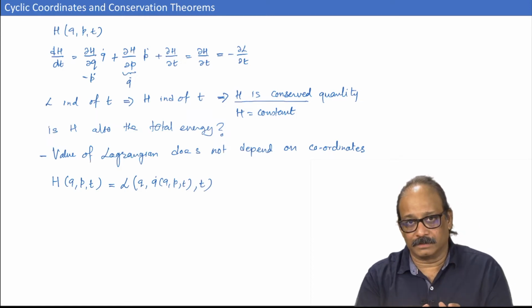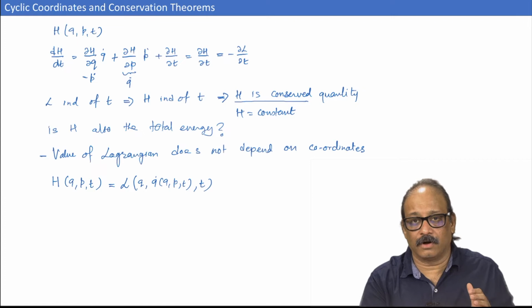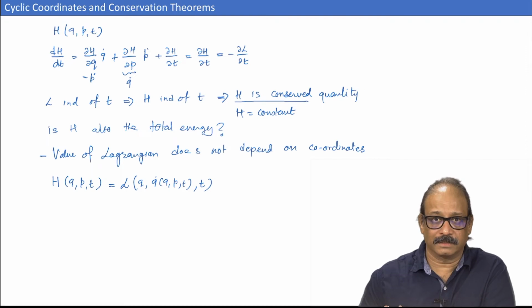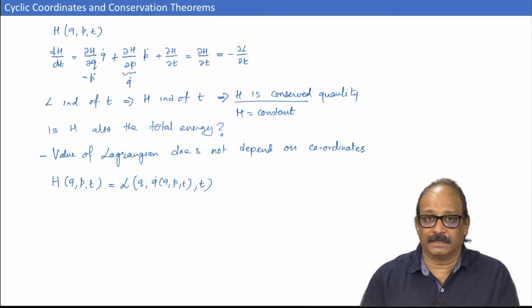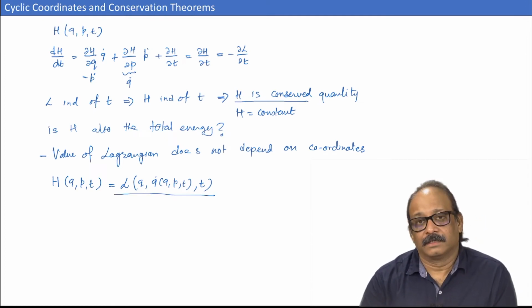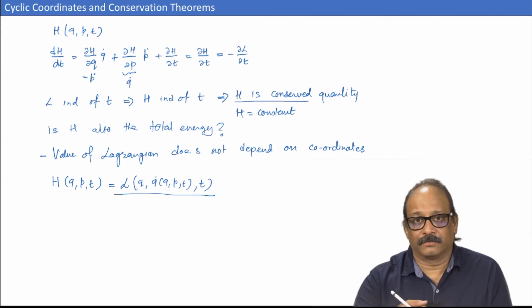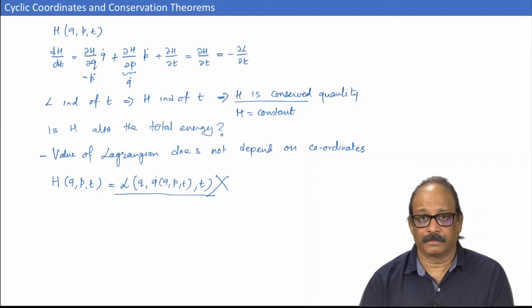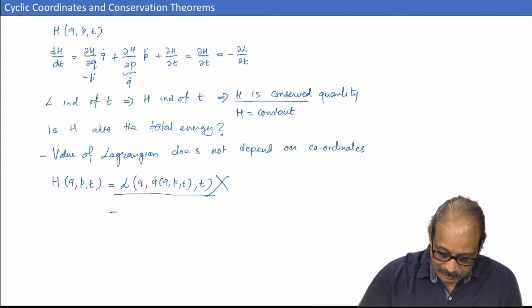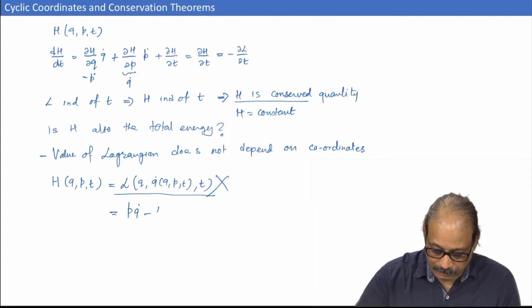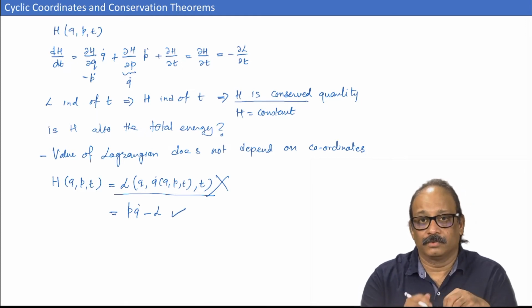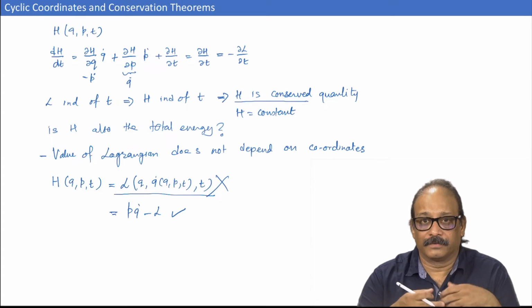If I wanted to define a scalar function on the phase space derived from the Lagrangian defined over the configuration space, I could follow that simple strategy, but that is not what we do here. This is not how the Hamiltonian is defined. The Hamiltonian is defined as p q dot minus L, that is the Legendre transform, and that means every time you make a coordinate transformation, you get a different Hamiltonian function.